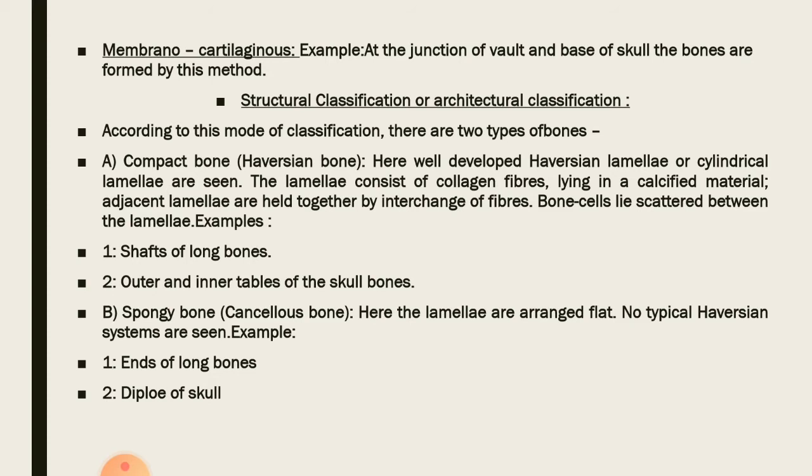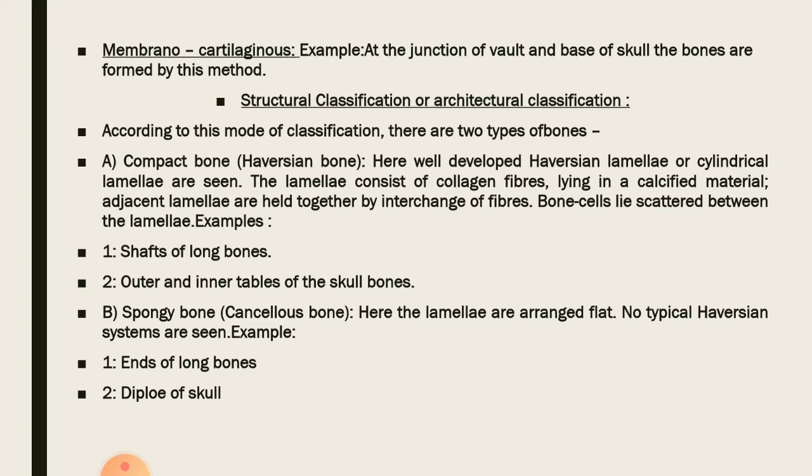The examples include the bones at the junction of the vault and base of the skull, which are formed by this method, and these include the sphenoid bone, temporal bone, and here another important example is the clavicle as well.